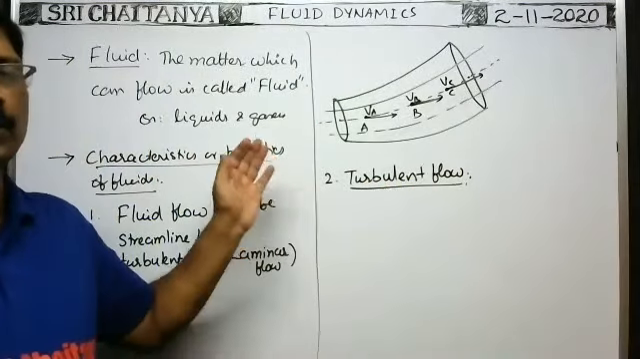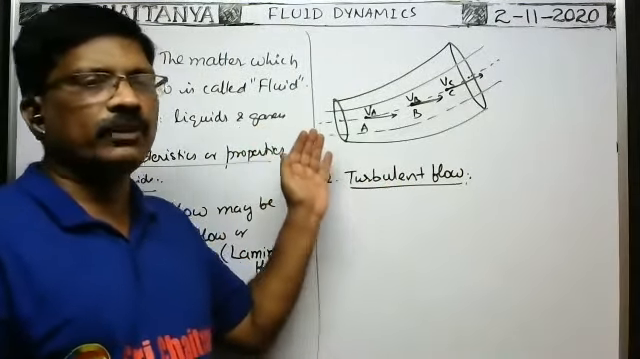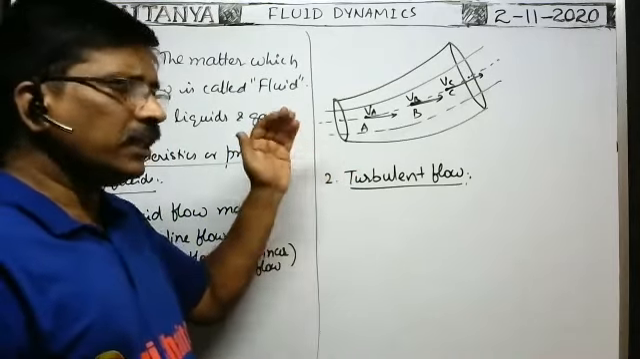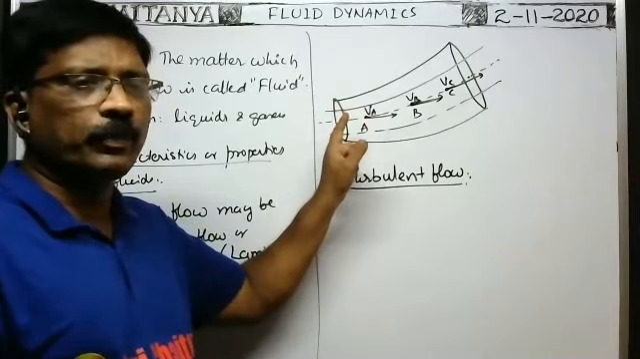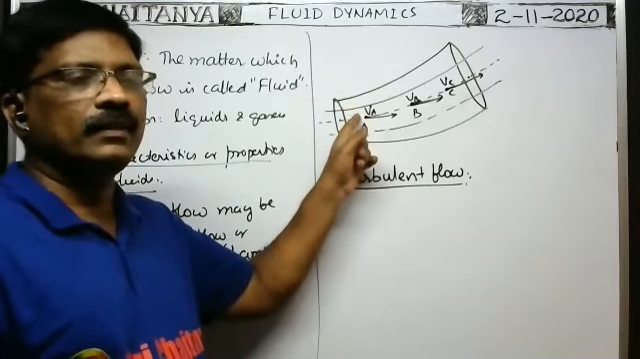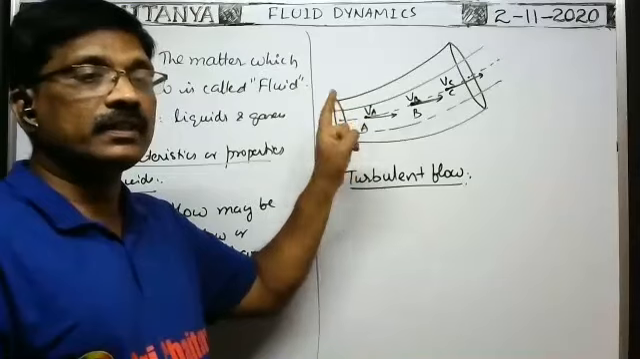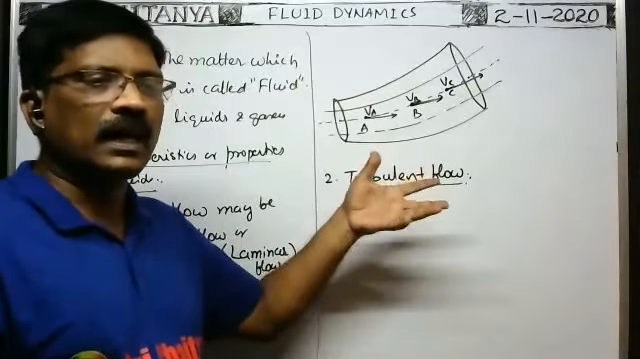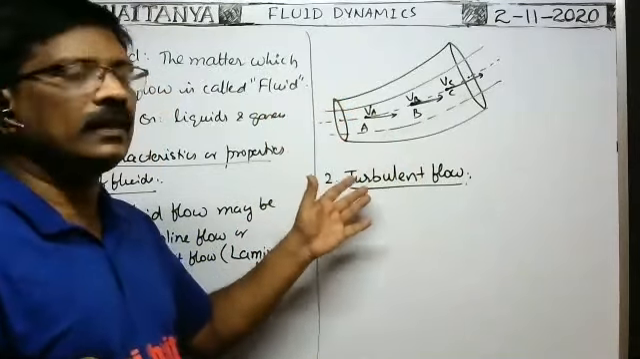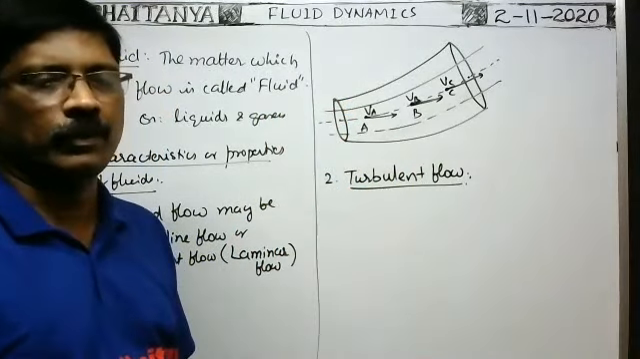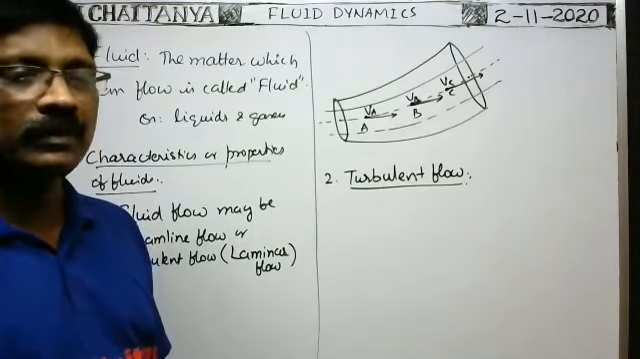When the fluid is flowing through the pipe, if the different fluid particles passing through a certain point in their path vary with time in magnitude or in direction or in both, then such type of fluid flow is called turbulent flow.